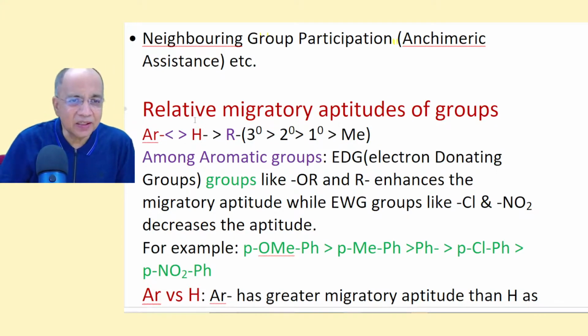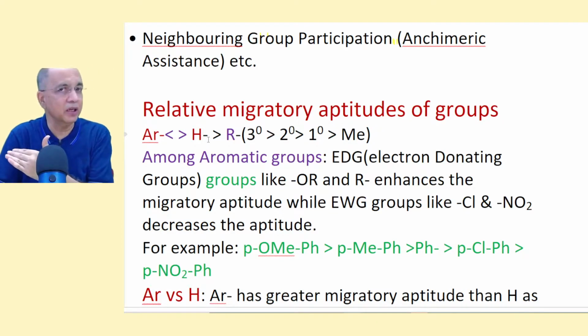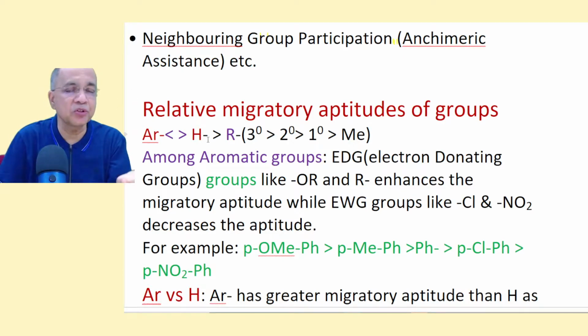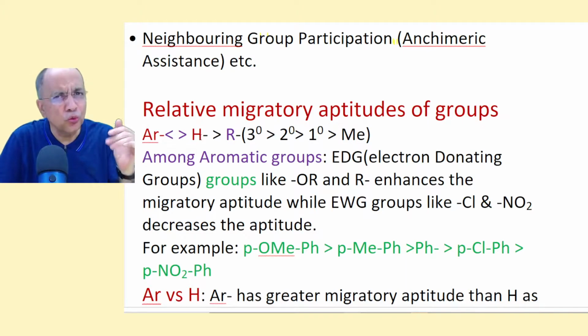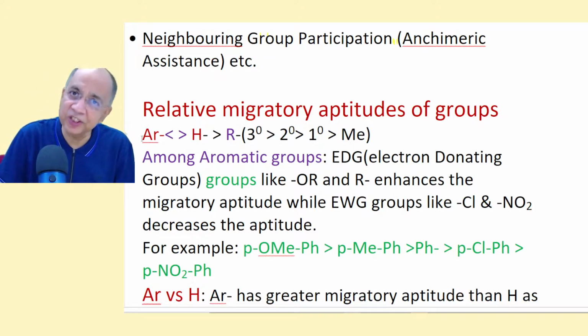Right? That is the reason why. But aryl, though it has a greater aptitude than hydride for migrating, many times we have to do the opposite. In much literature, you will find hydrogen is first, then aryl.